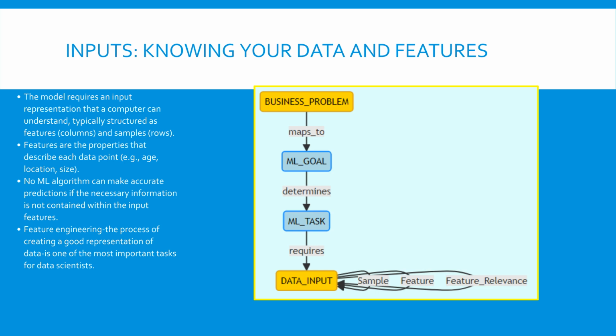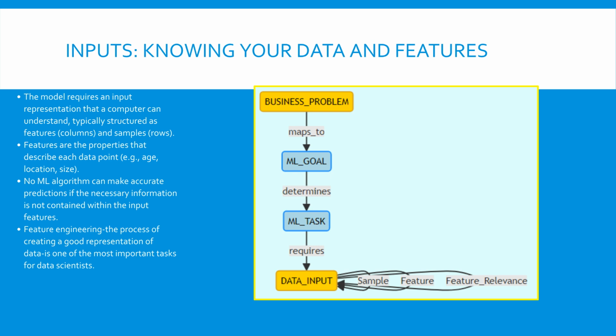If you want to predict a patient's gender but only provide their last name, the model will fail because the necessary information is missing. The work of crafting and refining these inputs is known as feature engineering, and it often has a bigger influence on model performance than the exact algorithm chosen. What did we learn here? We learned that inputs must be represented as descriptive features, and that successful ML hinges on providing rich and relevant features that contain the information needed to solve the problem.